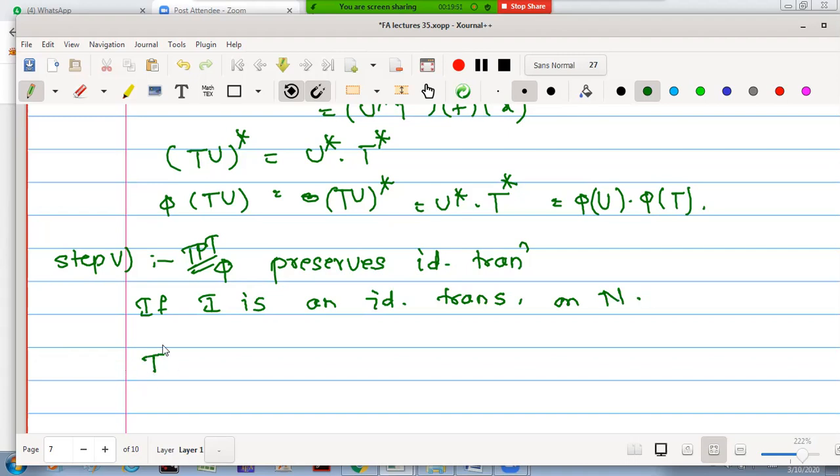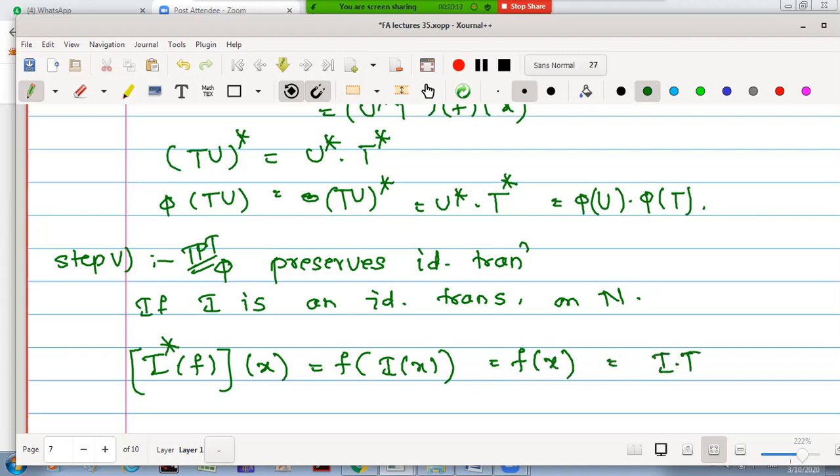Now we will define I star, and once I define I star, it will be operated on a functional F. Later this combination is operated on a vector, and by the definition this is F of I of X. But as I is identity, may I write this simply as F of X? If it is F of X, can I write this as a composition, F composed with I, operated on X? Because the composition will work as I into F of X, and I into F of X is F of X itself.